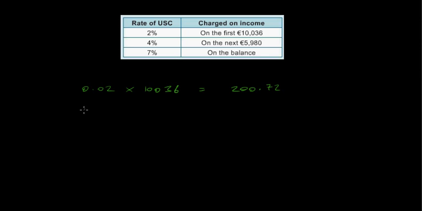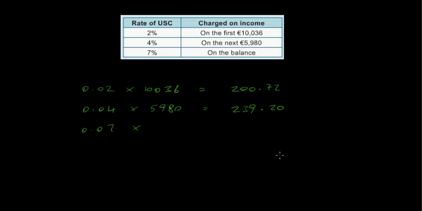Now we've also then got to get 4% of the next 5,980. We've got to get 4% of that, and that gives us 239.20. Now we've also then got to get 7%, which is 0.07, on the balance.